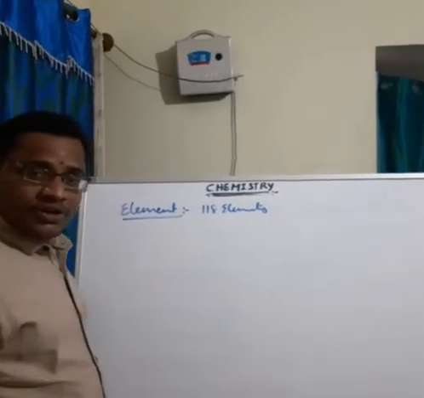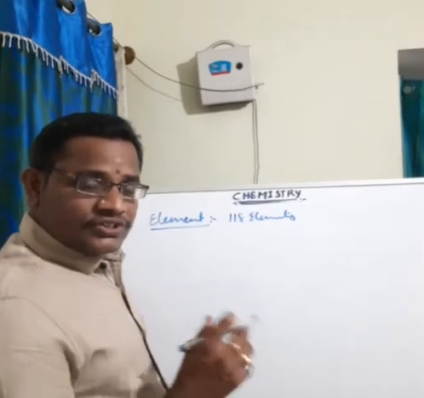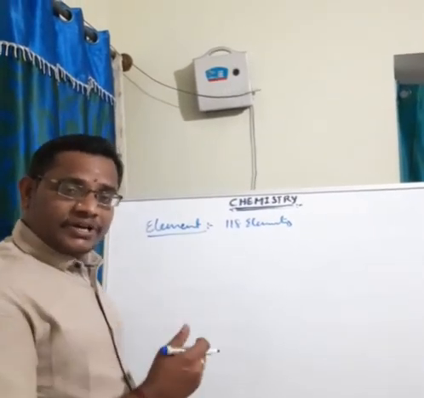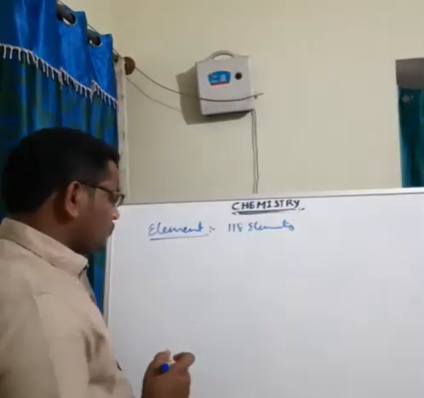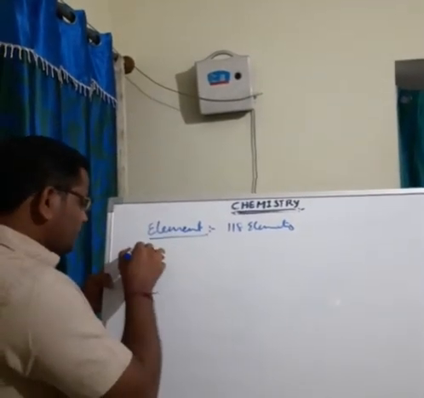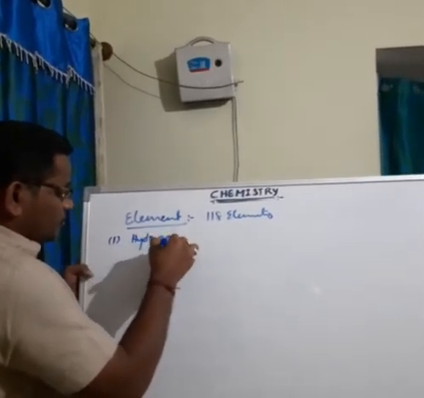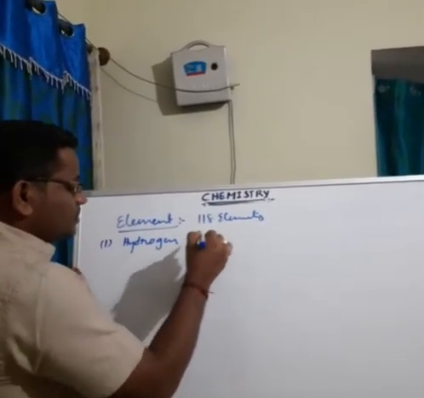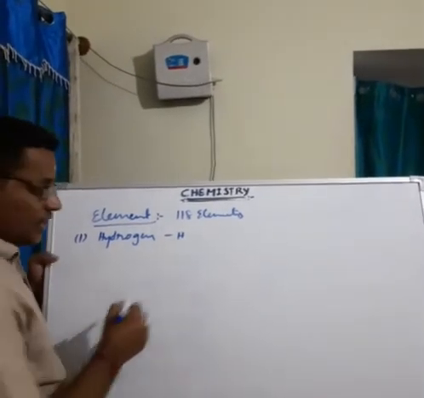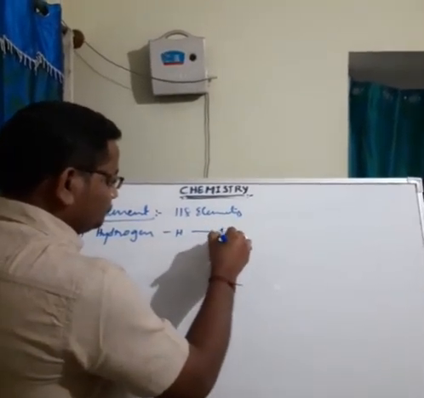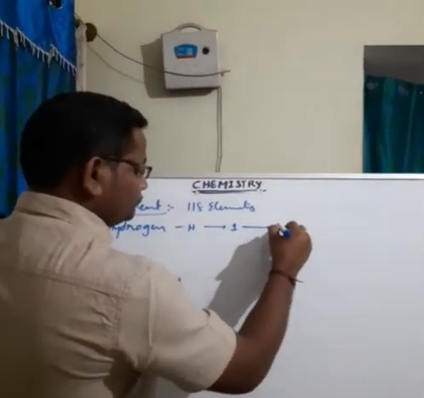Out of these 118 elements, I will now explain the first 30 elements, their atomic numbers and atomic masses, one by one. The first element is hydrogen. Its symbol is H. Atomic number is 1, mass number is 1.